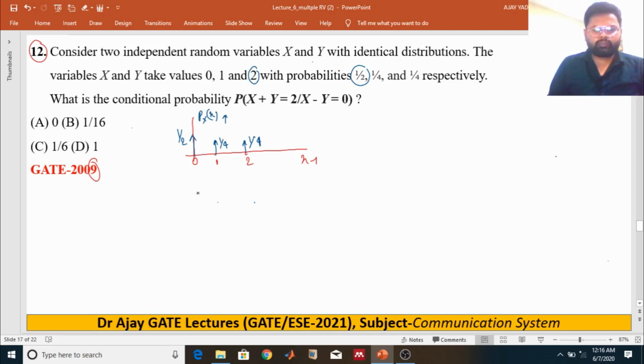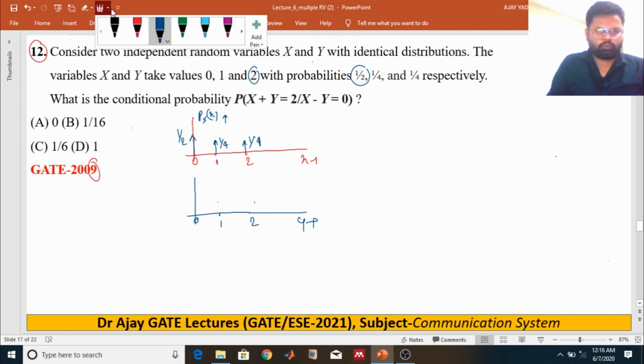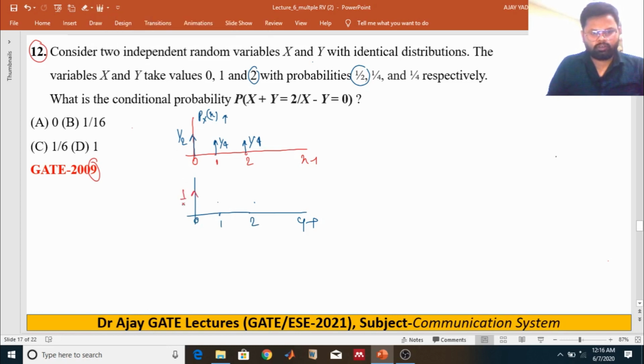What about the PMF graph of random variable y? It will be just the same. It contains the values 0, 1 and 2. The corresponding probabilities will be just the same according to the problem: 1 upon 2, 1 upon 4, 1 upon 4. This is the PMF graph of random variable y.